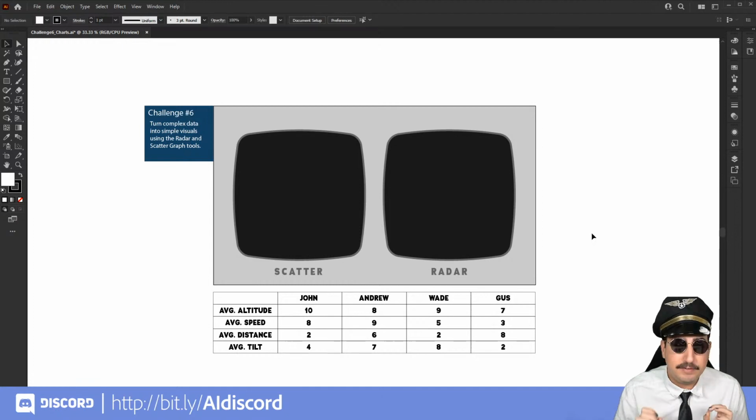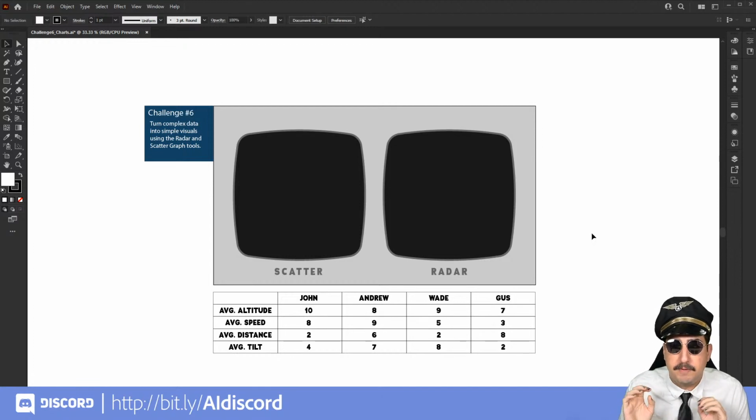In the past, I have shown you how to do different kinds of graphs. Today is going to be a very unique chart and graph. We usually don't use the scatter or radar graphs a lot, but I wanted to show you how to create them. We are going to be making some kind of panels. If we were working on something that needed radar or some kind of scatter graph, we're going to work on those today. We're going to do the full green interface, the whole 9 yards. Let's take a look at the complex data that we have. Down here, we have 4 pilots, and we're going to walk through them. We have John, Andrew, Wade, and Gus.